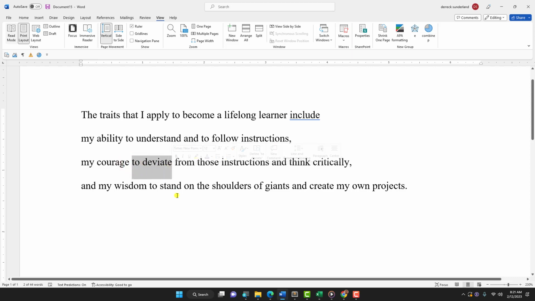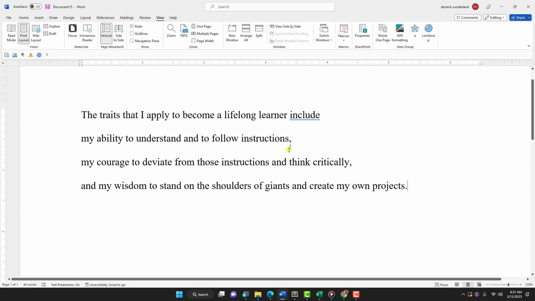The intent of the infinitive phrase to deviate is to modify courage. But this time we have a prepositional phrase to modify the infinitive, deviate from those instructions that we were talking about in the last item in the series. So I think that is a good sense of parallel design.